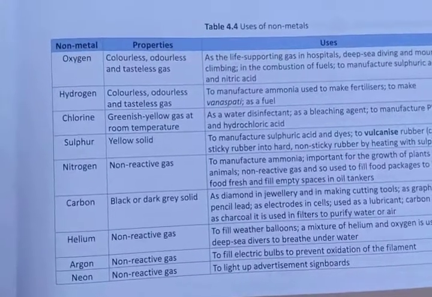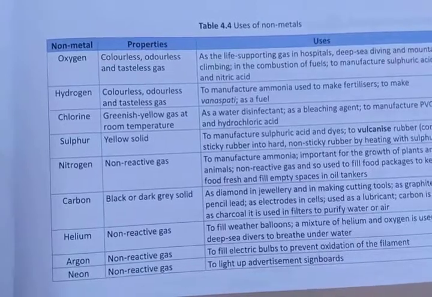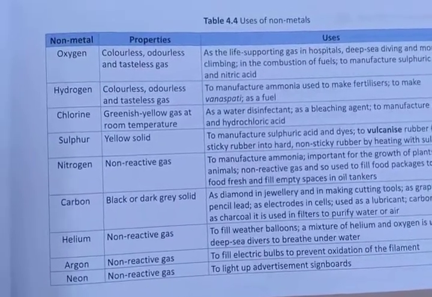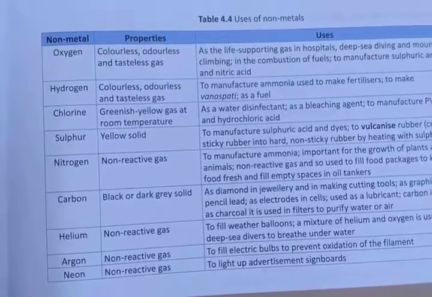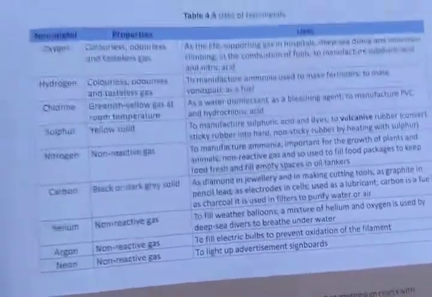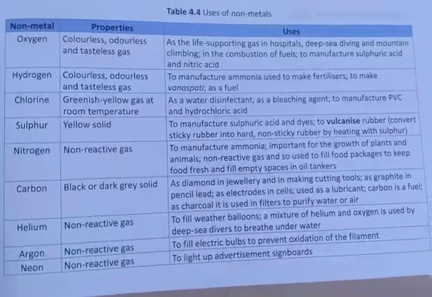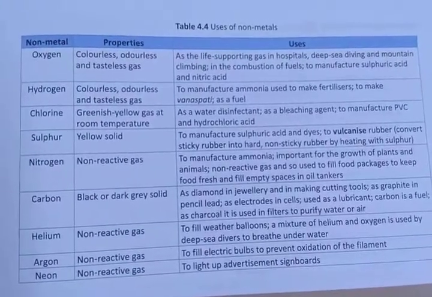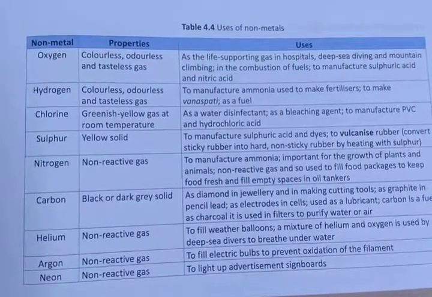But it is used as the life supporting gas in hospitals, deep sea diving, and mountain climbing, in the combustion of fuels, and in the manufacture of sulfuric acid and nitric acid. So oxygen is a very, very important gas. It is a non-metal. So you can see the uses of non-metal. First was oxygen, which is also known as pran vayu.